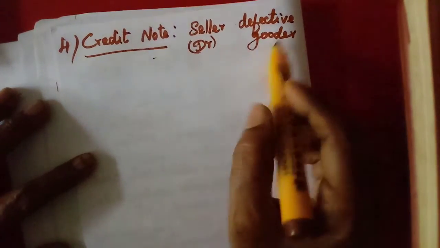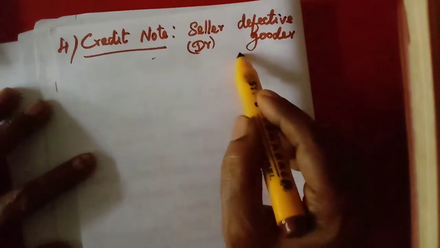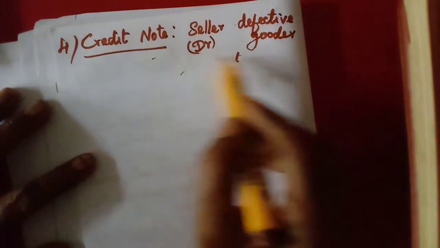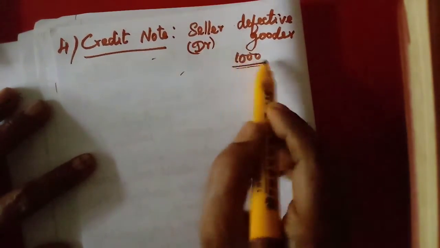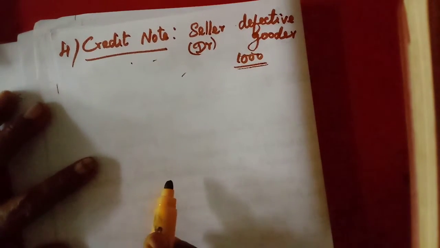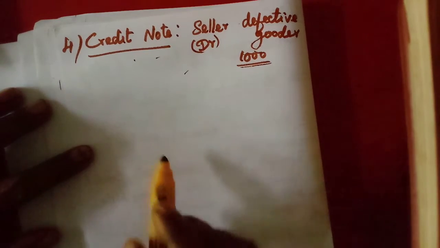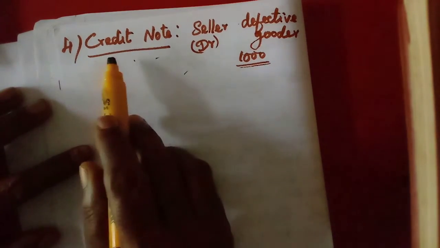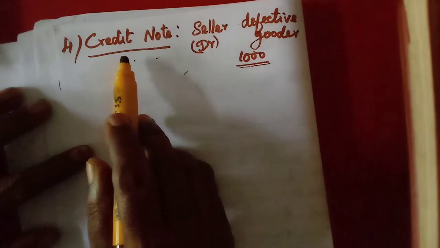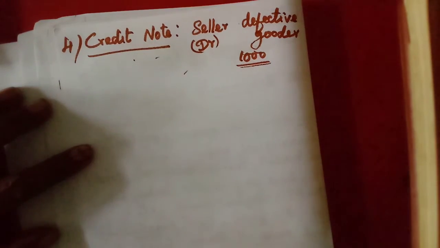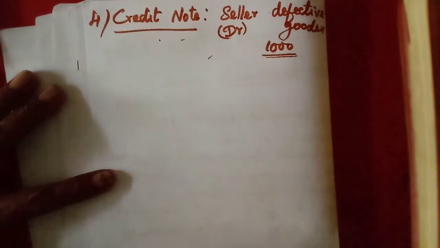If when they bought for 10,000, now they are returning goods for rupees 1,000, so that amount will be credited. So they will send it saying they have received this much goods and this amount is already credited in their account. That is why it is called credit note.